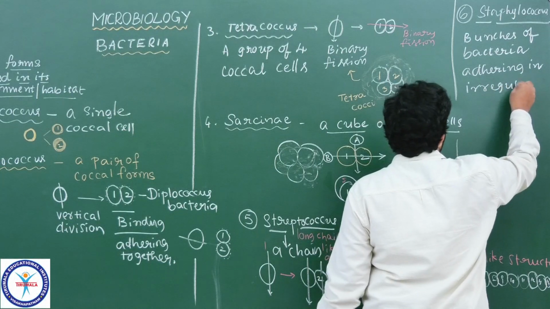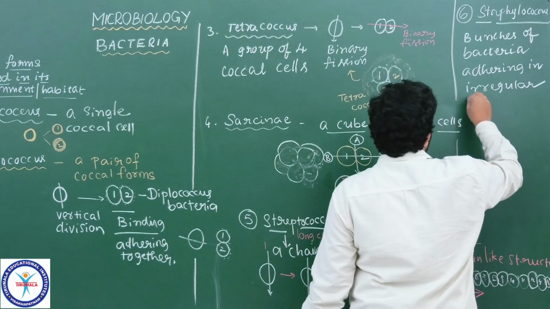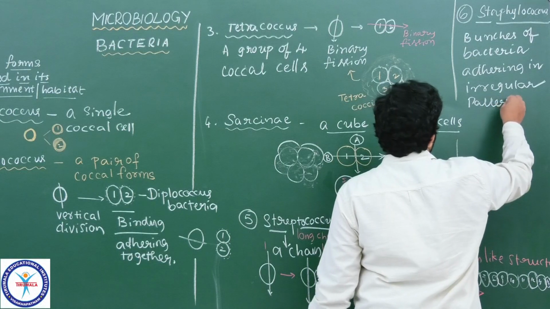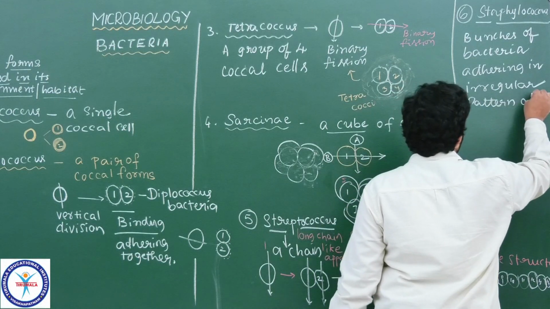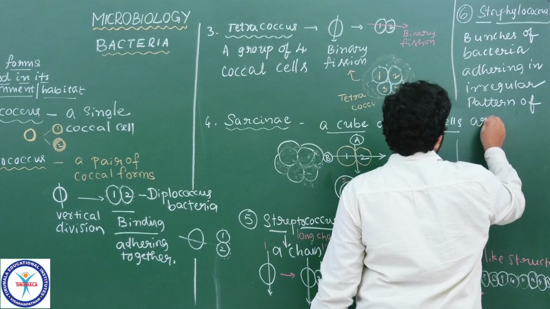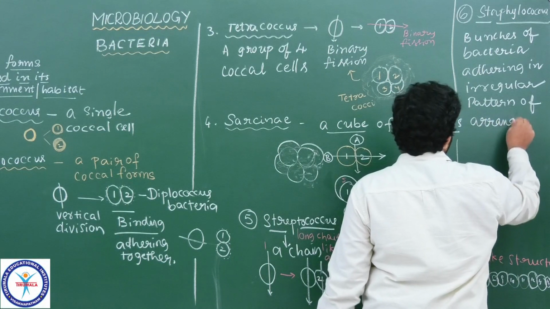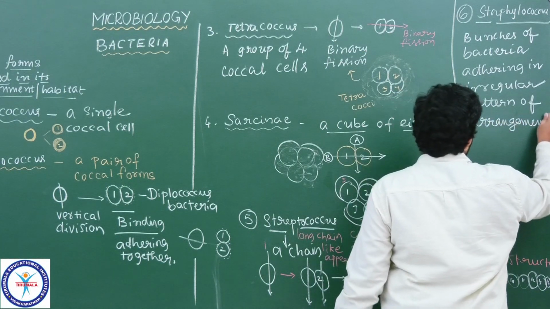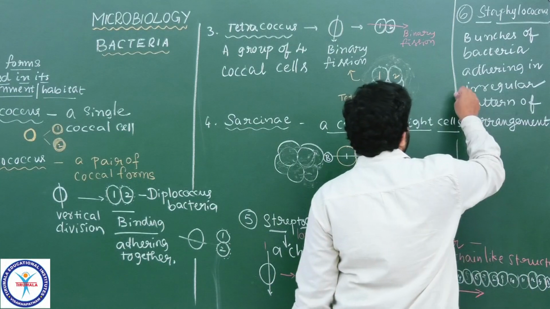This is a very important point, please remember. Irregular pattern of arrangement we see here.